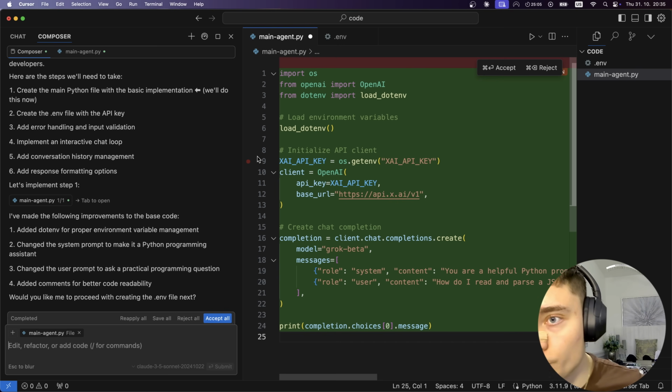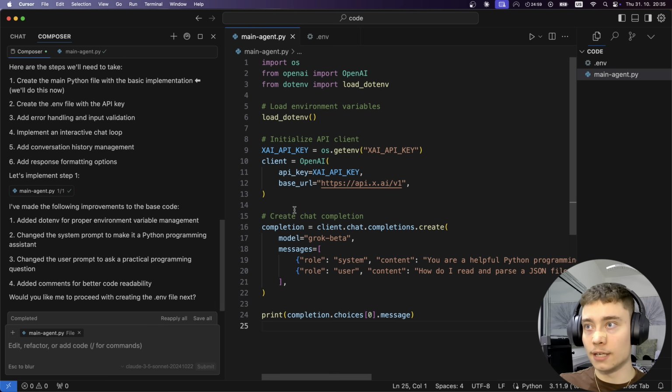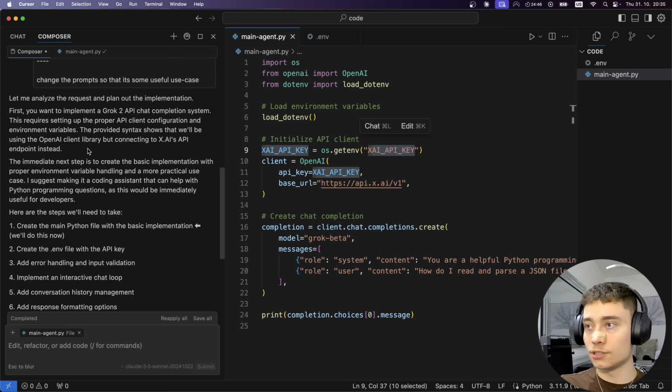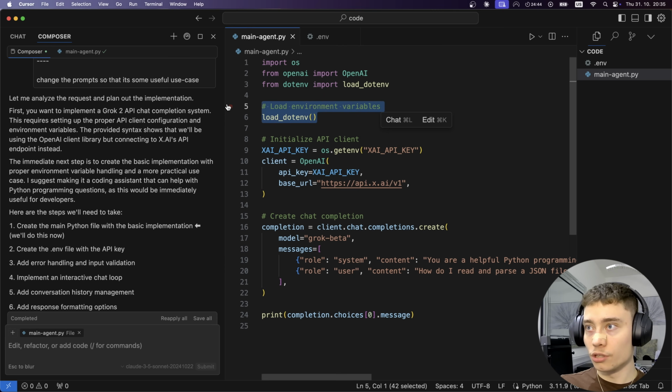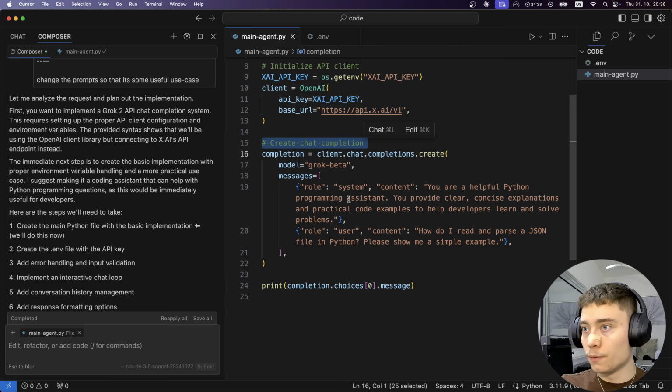In general, it is good practice to read everything before you accept it, but this is such a simple use case that I feel comfortable just accepting it before analyzing it. Here we get the API key from the environment variable. I probably should have specified that, but yeah, it sees it, so I think that's fine. This will load the environment variable, so Cursor knows the env is there and it knows the key is inside of the env. So that's good. Once we create a client, we create the chat completion. The syntax is exactly the same as OpenAI because we're using the OpenAI endpoint. Let's see what the system prompt is right here. You are a helpful Python programming assistant.